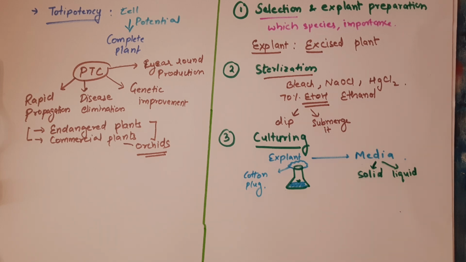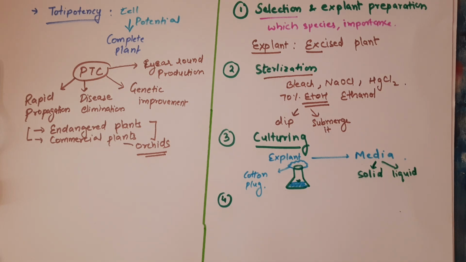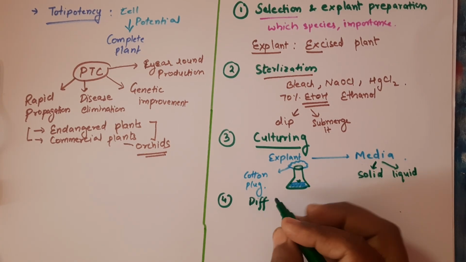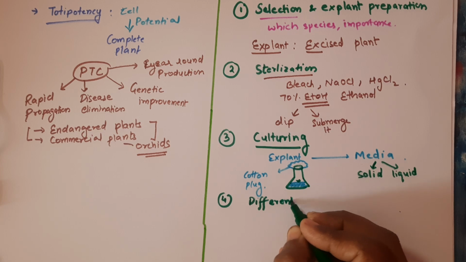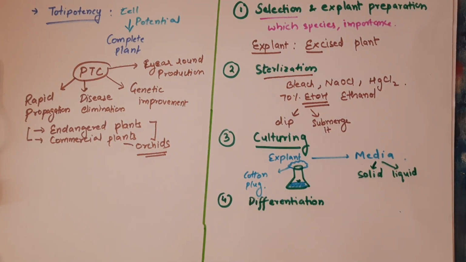After the culturing, the next step is the fourth step, differentiation. Differentiation means our cultured plant part will start to grow.